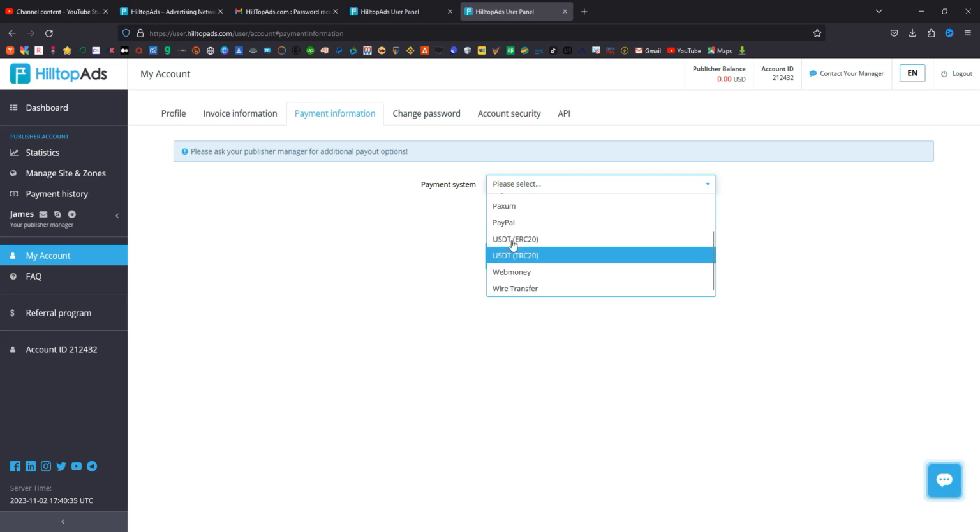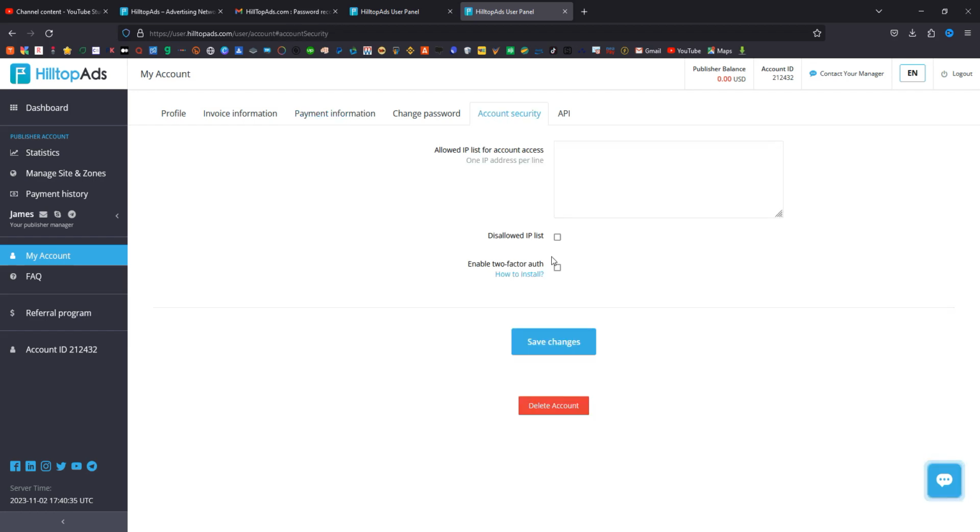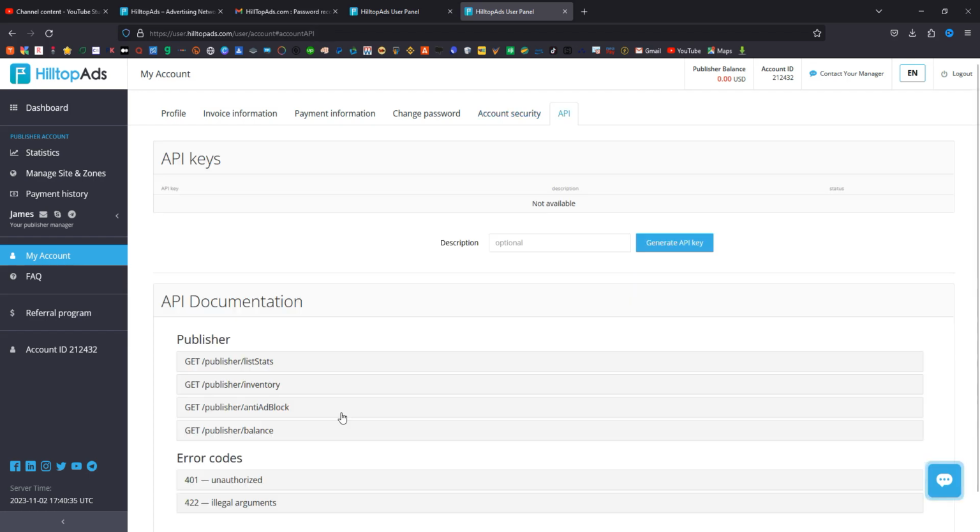And if you have ERC20 USDT, USD, WebMoney, or wire transfer, which is bank transfer, you can withdraw your money through that. So that is it. You can even change your password and account security. You can improve your two-factor authentication to secure your account, and do everything you need to protect your account from hacks.